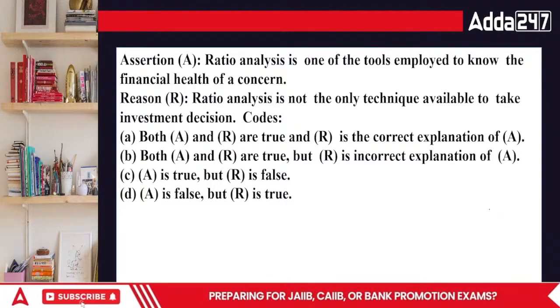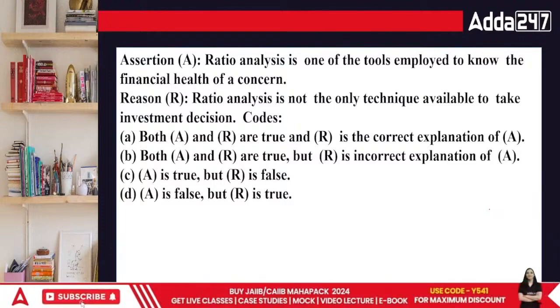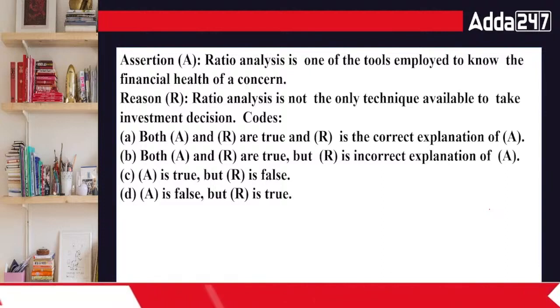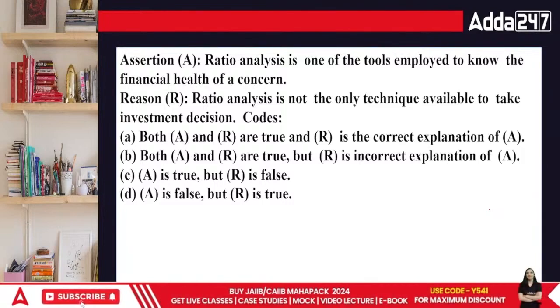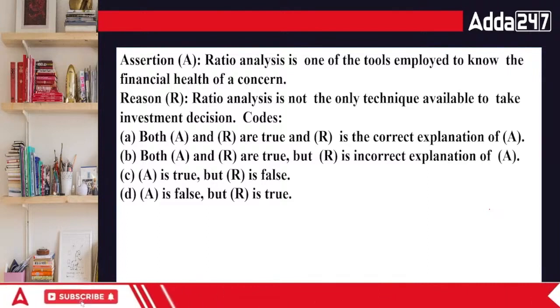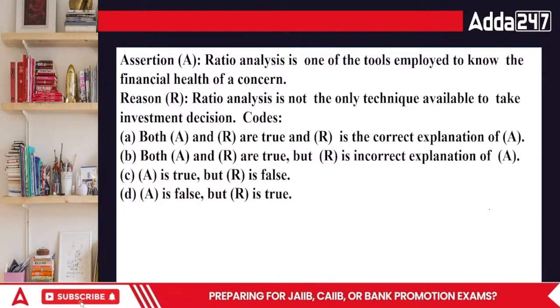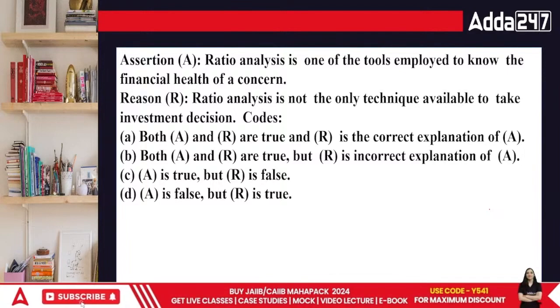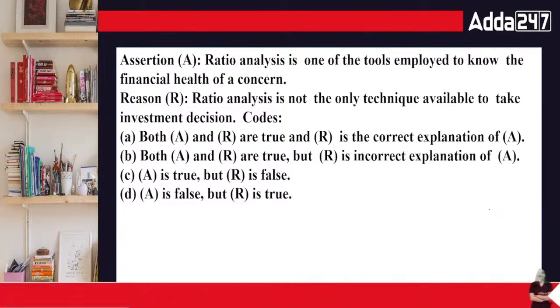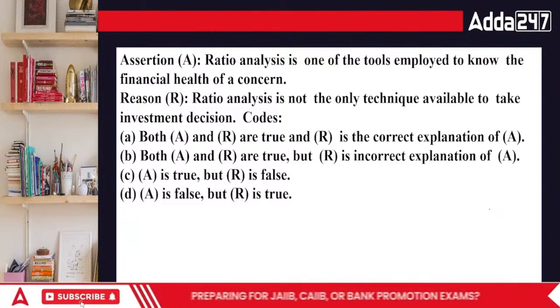Next point. Assertion: ratio analysis is one of the tools employed to know the financial health of the concern. Reason: ratio analysis is not the only technique available to take the investment decision. There are many specific financial statements and many financial tools which are used. Both A and R are true and R is the correct explanation; both A and R are true but R is not the correct explanation; A is true but R is false; A is false but R is true. What's going to be the answer according to you?